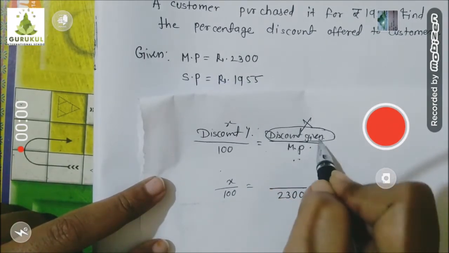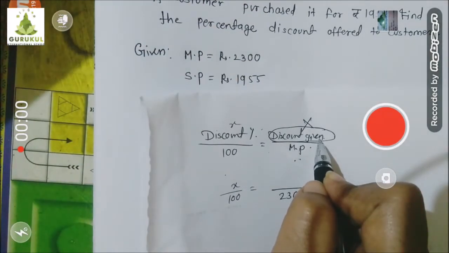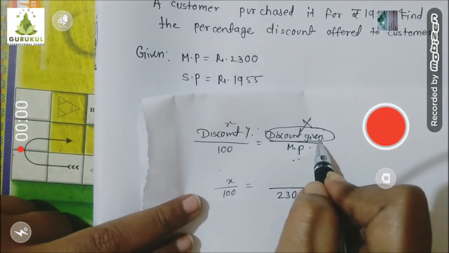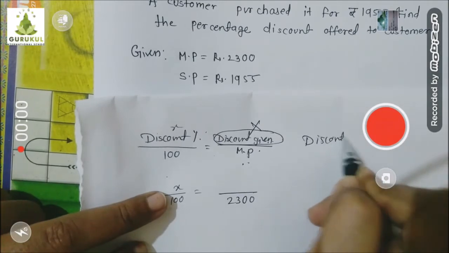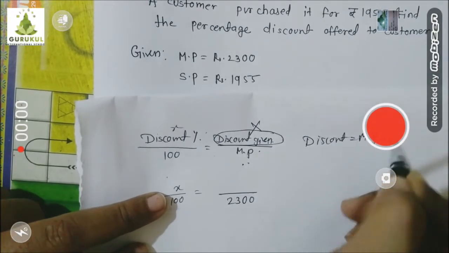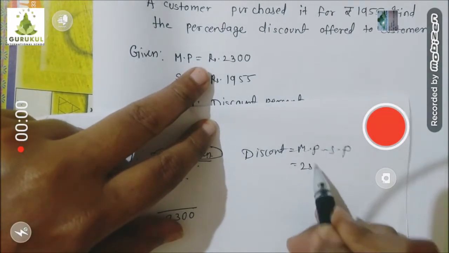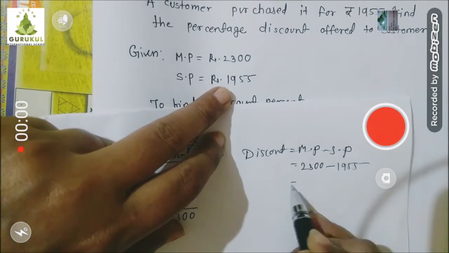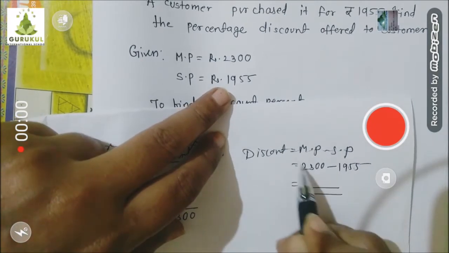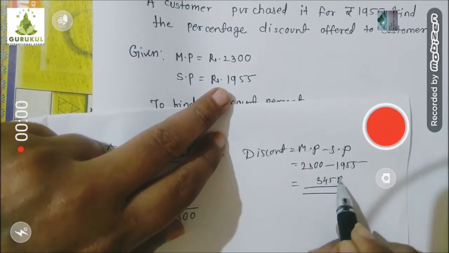You know very well the formula to find the discount: discount is equal to mark price minus selling price. We know the mark price, 2300, and the selling price, 1955. So you will get the discount as 345 rupees.